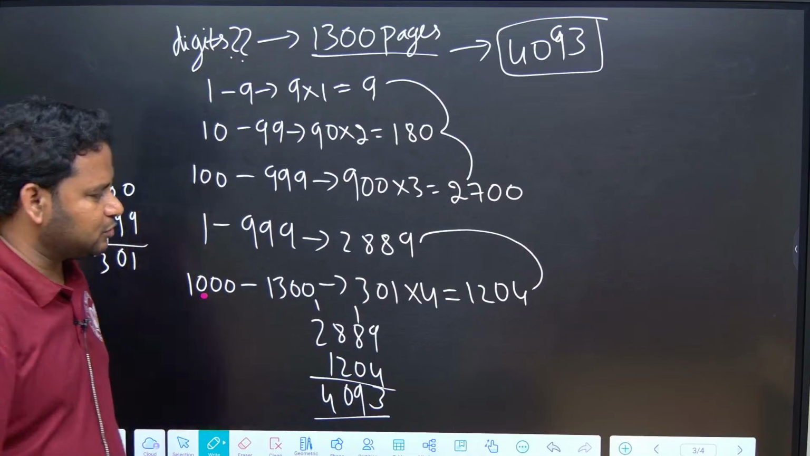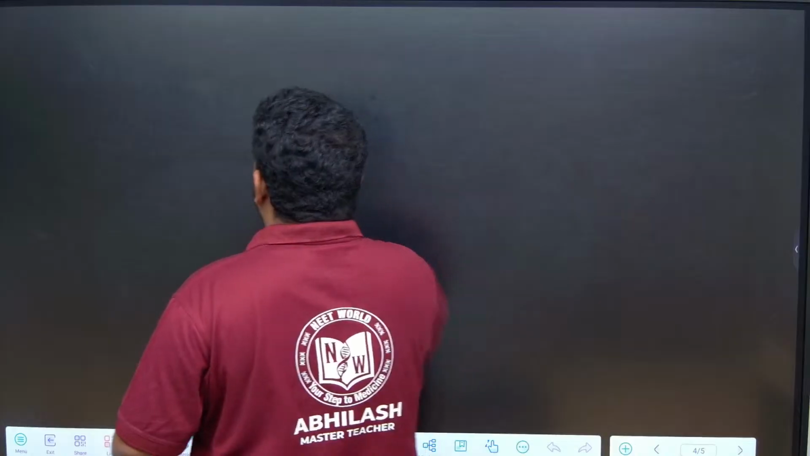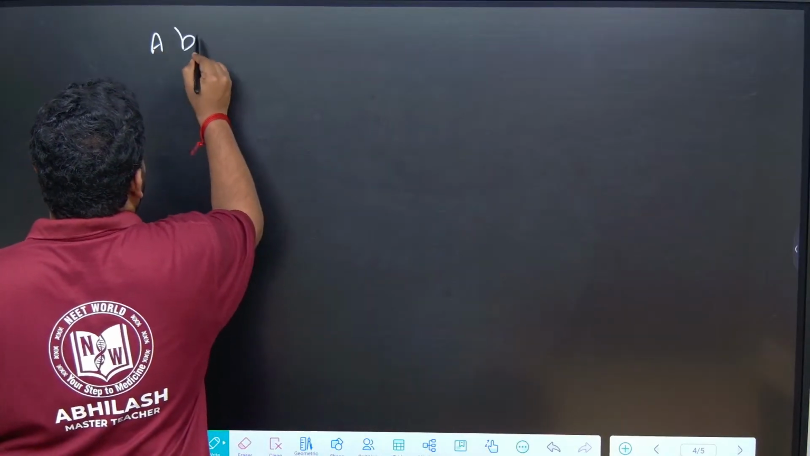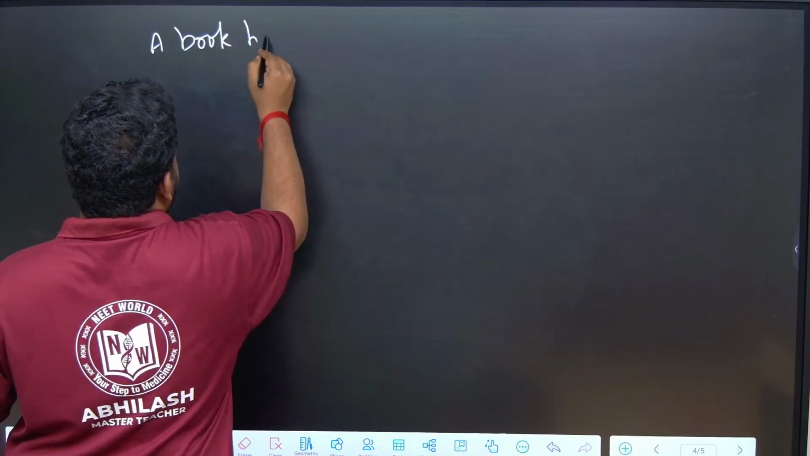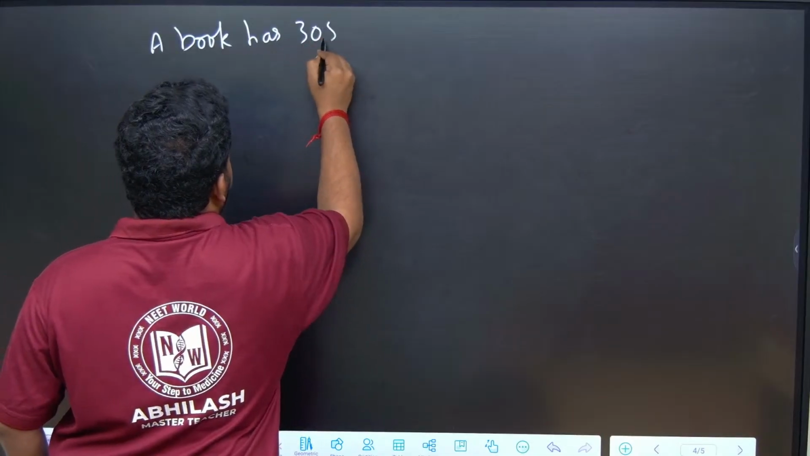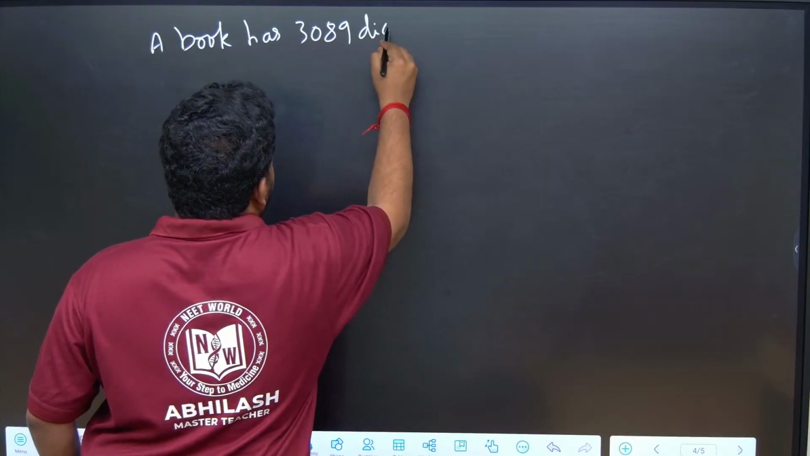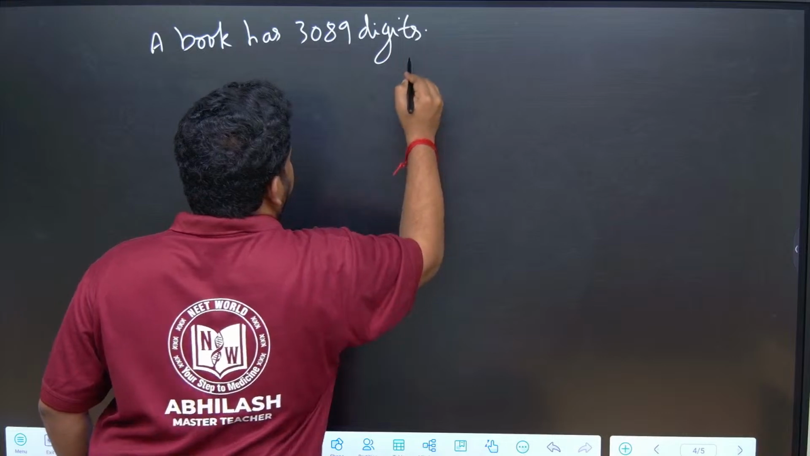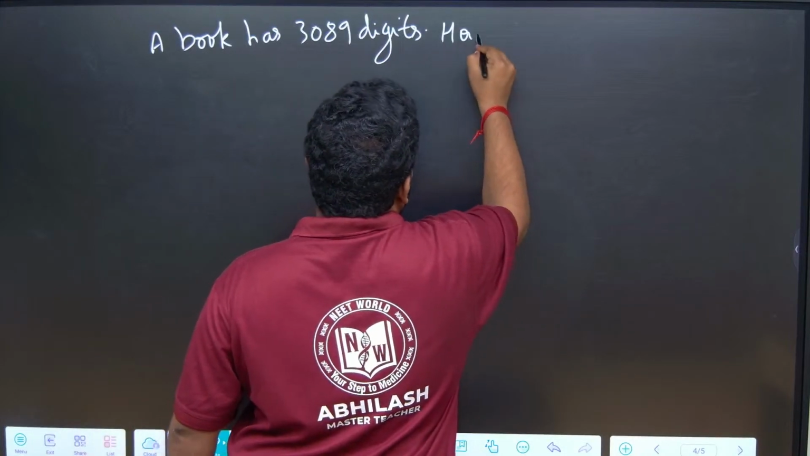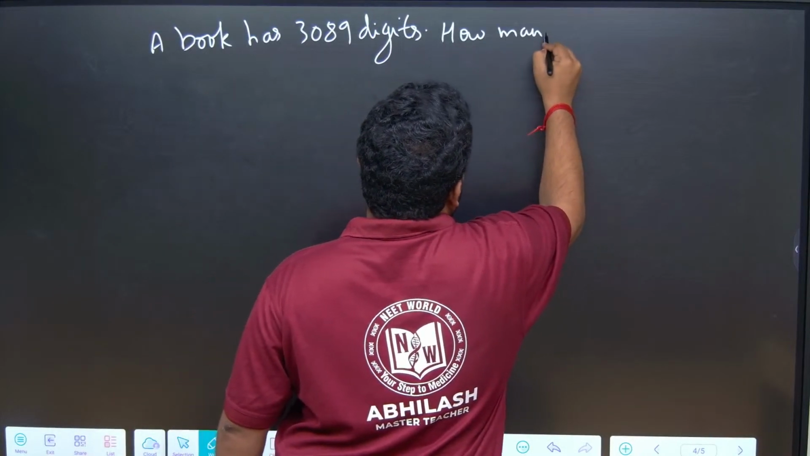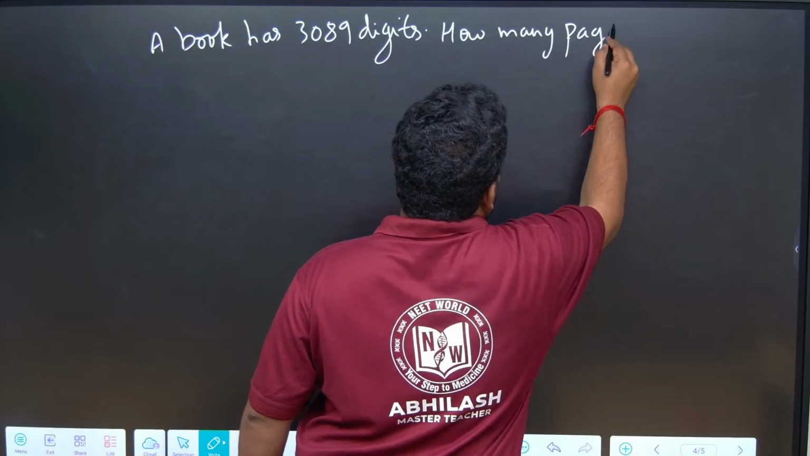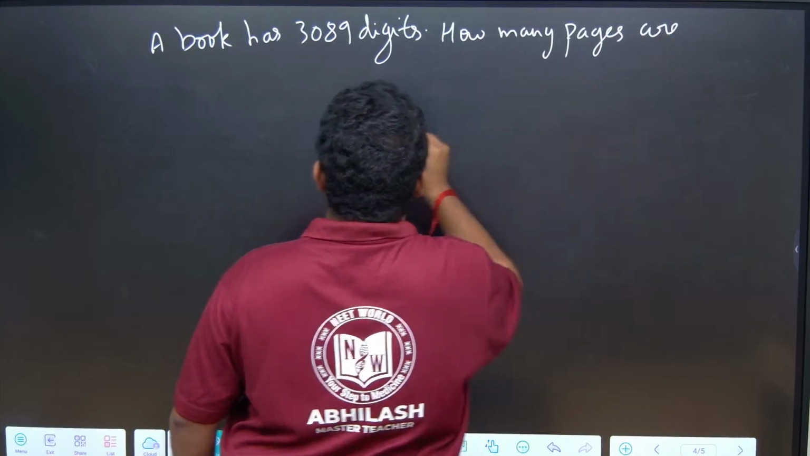So the next question is: suppose a book has 3089 digits. How many pages are there in the book?